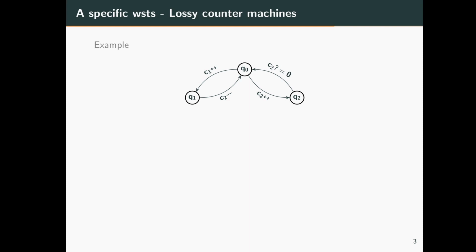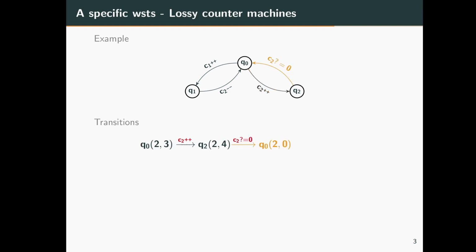A transition over this lossy counter machine is as follows. Let's say we start with the configuration where we are in the state q0, the value of the first counter is 2 and the value of the second counter is 3. We can now take the transition which increments c2 and go to the configuration q2, 2, 4. Since we allow counter values to non-deterministically drop, we can take this zero test as follows. From q2, 2, 4 we first reduce the value of the second counter to 0 and then take this zero test to go to q0, 2, 0. And then from there we can take the transition which increments c1 and go to q1, 3, 0.